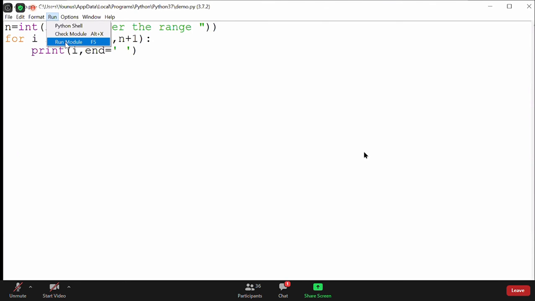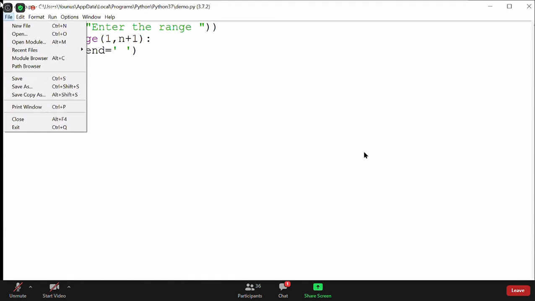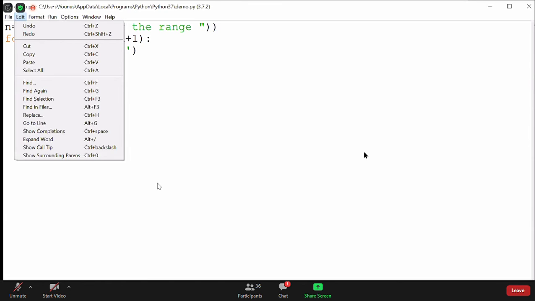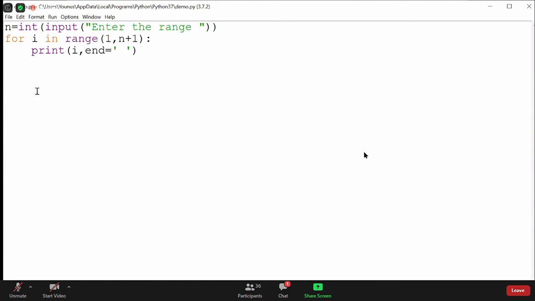Sir, why did developers introduce both while and for loop? Is the for loop alone not enough? Yeah, that's what we need to understand, because the for loop cannot resolve all the problems. We'll see some problems where you have to go with the while loop. We have some problems where you can only go with the while loop. The for loop will not help you in that way. So the while loop is still needed, because the for loop can work on some sequence and collection and also can generate some range of values, but the while loop is still required.